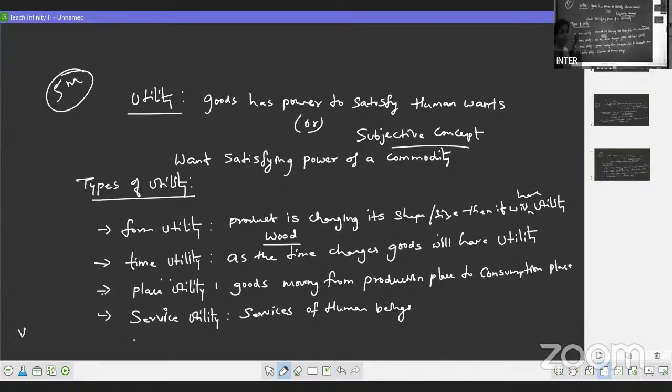And utility is an important question for 5 marks, right? For 5 marks, we have to write the introduction as well as the 4 types of utility. In this, you give the example also. So make it a 1-page answer. These all should come in 1 page. You can score full marks for this. So this is a simple answer.